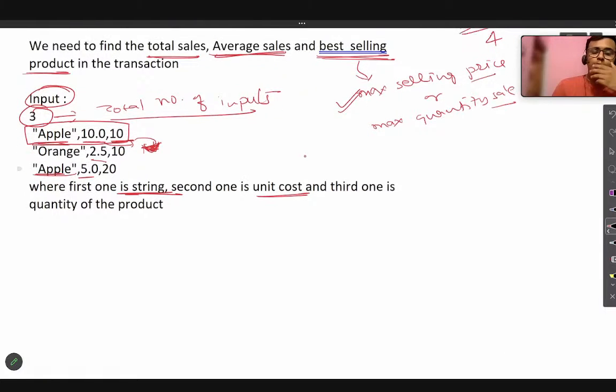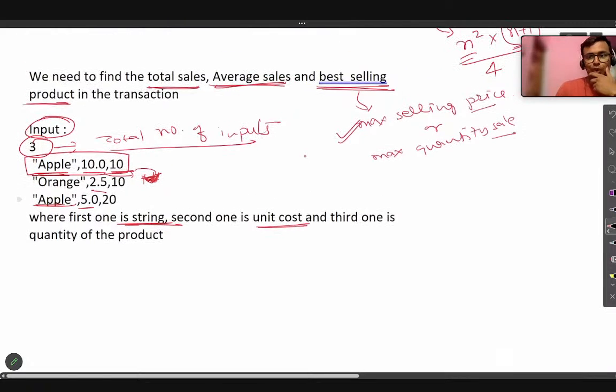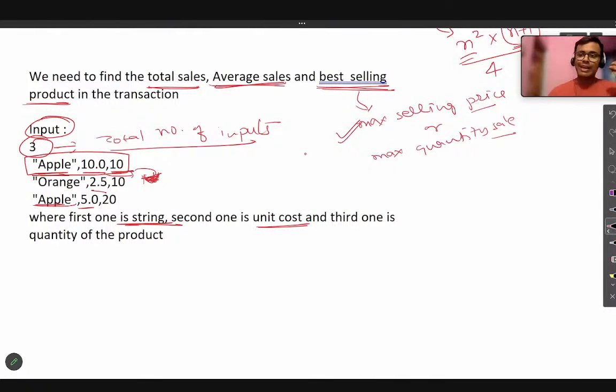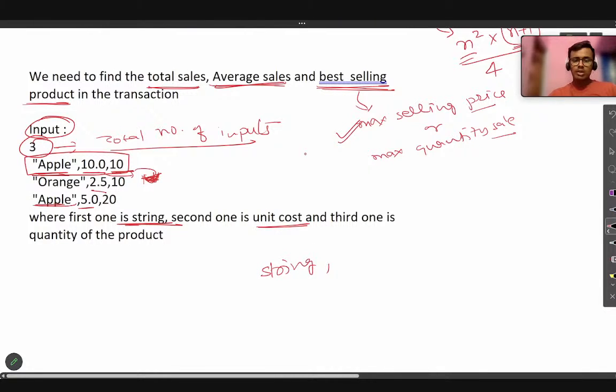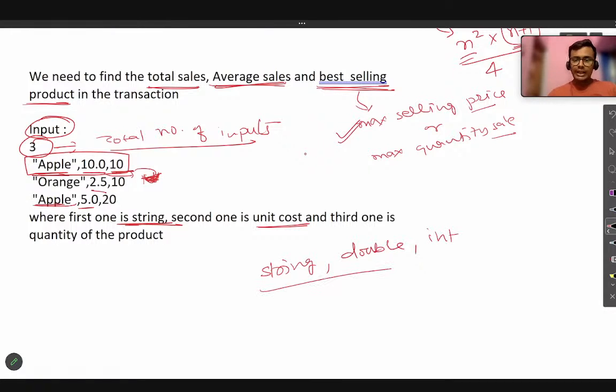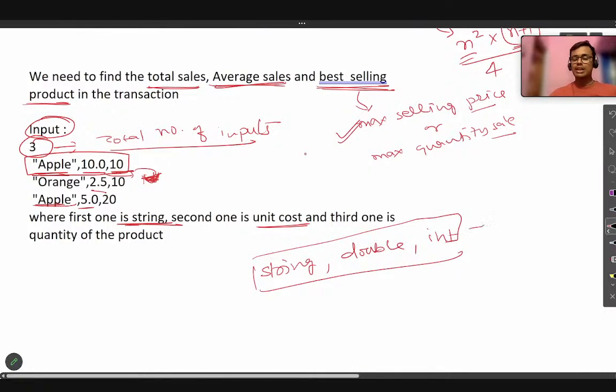Now, we are going to solve that, but before solving, we have to take the inputs, because the input looks like a complicated thing. 3 data types are taken as a single input: string, double, and integer. We have to take all these 3 data types in a single input.